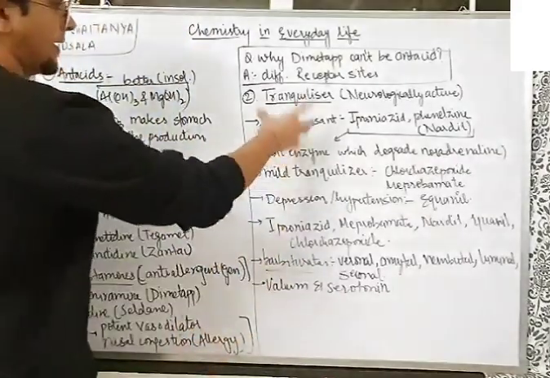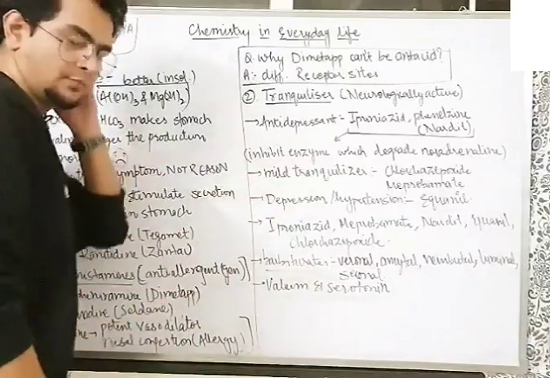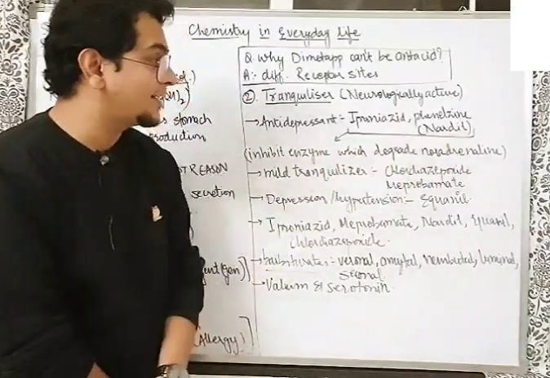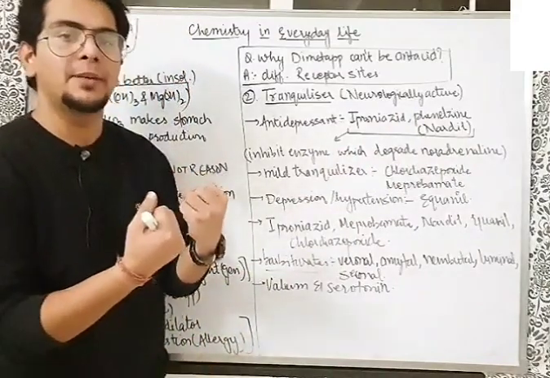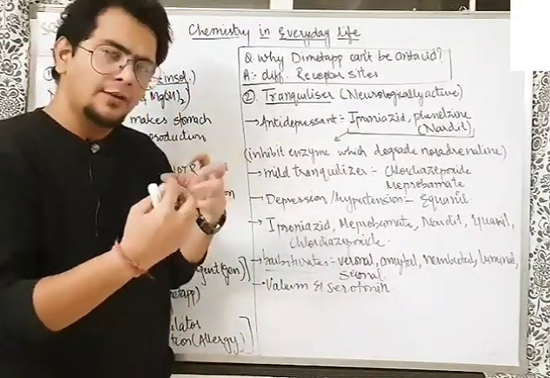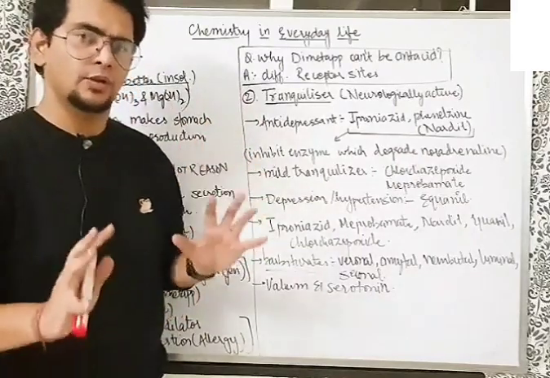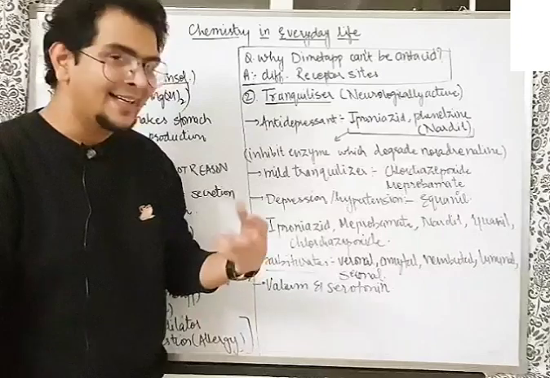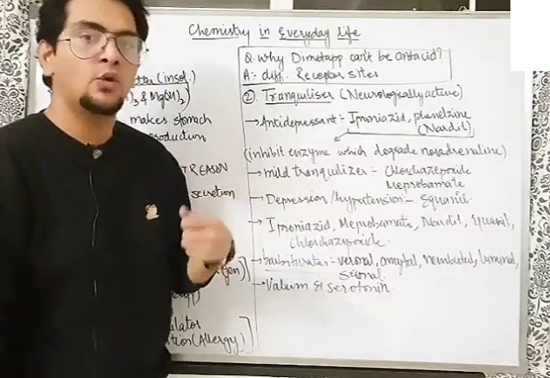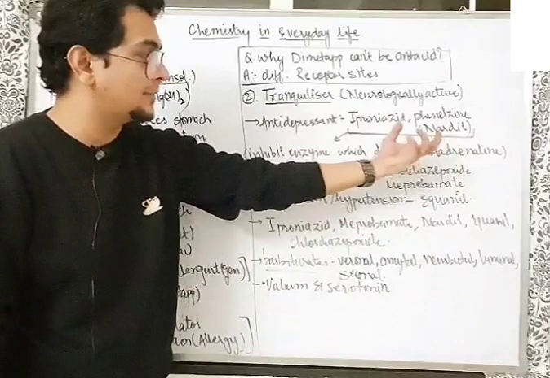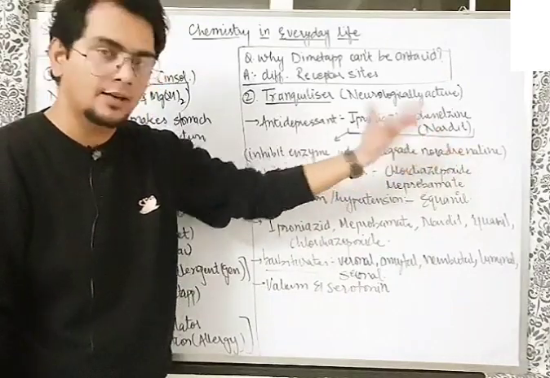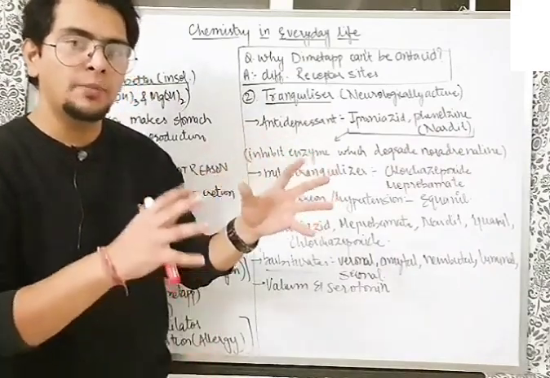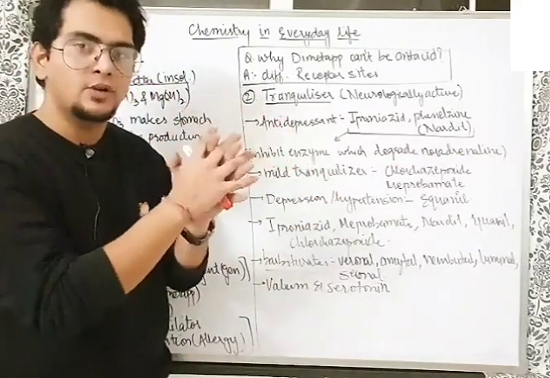So what are antidepressants? They inhibit an enzyme. Understand the idea here. Noradrenaline will give you a feeling of well-being, a feel-good factor, that life is going good. When that noradrenaline in the body gets degraded or becomes very low in level, the concentration of this specific chemical becomes less in the body, the state of mind becomes a little bit gloomy, and that kind of state of mind is called depression.